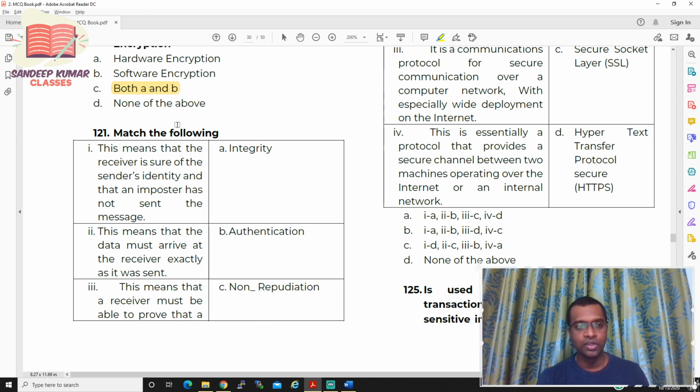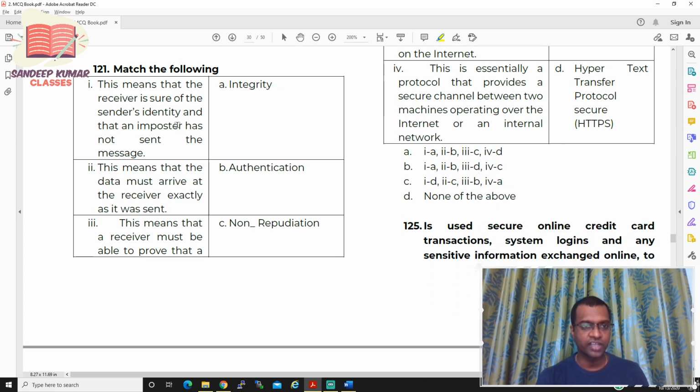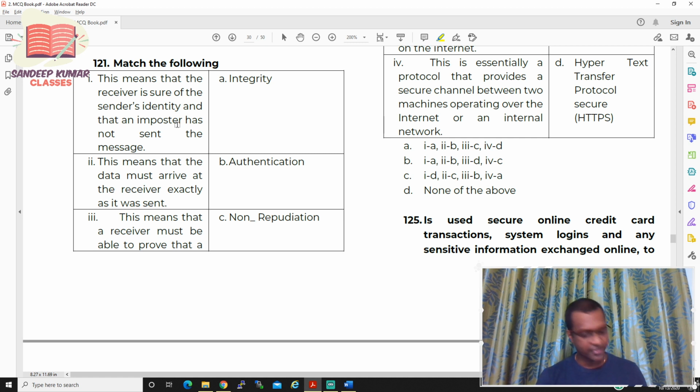Now let us move to question number 121. Please try to do this particular thing, then we'll analyze the options.